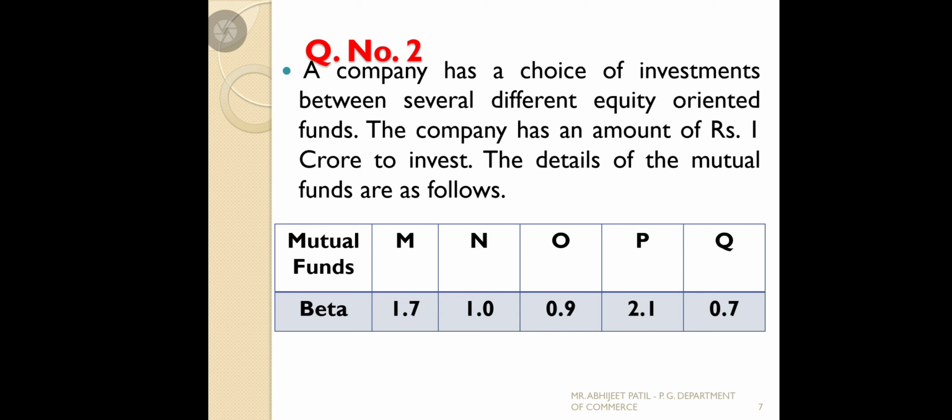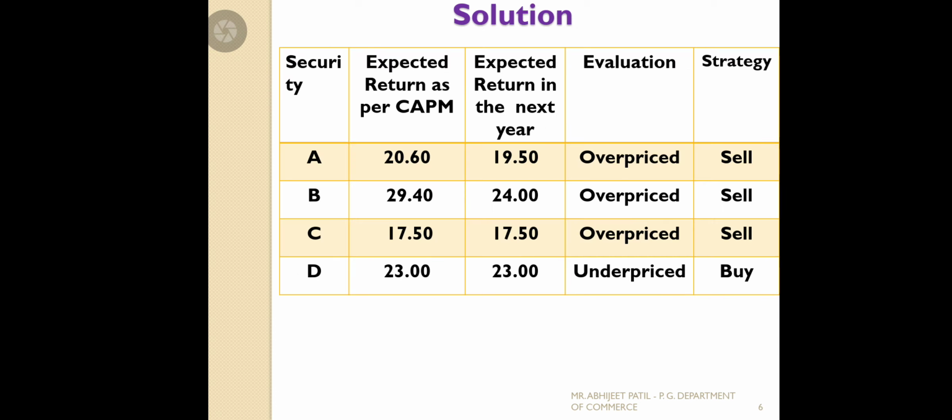A company has a choice of investment between several different equity oriented funds. The company has an amount of rupees 1 crore to invest. The details of the mutual funds are as follows. This is very important as the problem is given in the situation. Here the problem should come as a hold, it becomes a hold only because it is an equal situation.